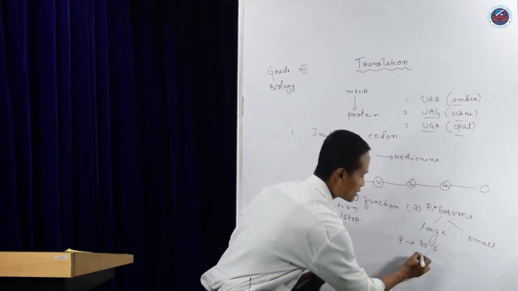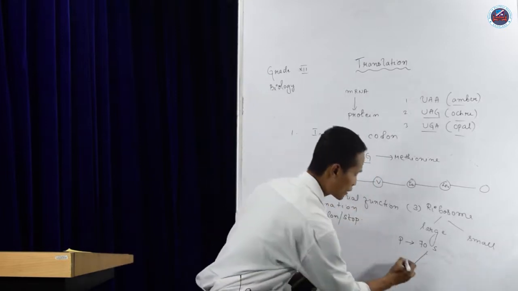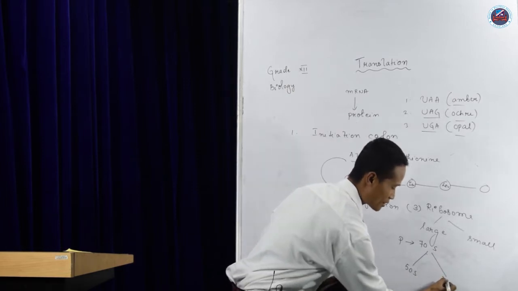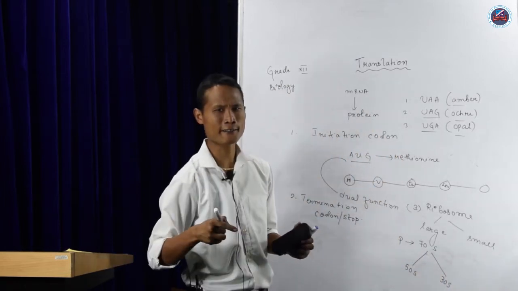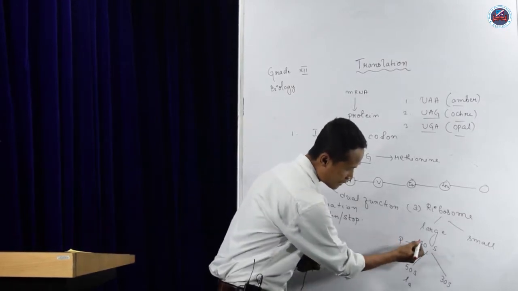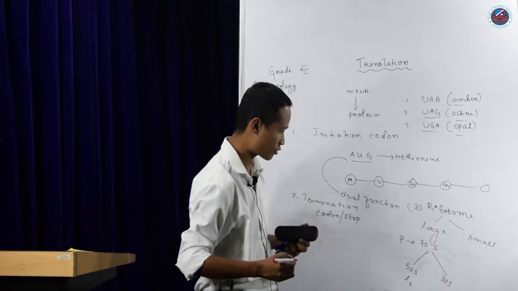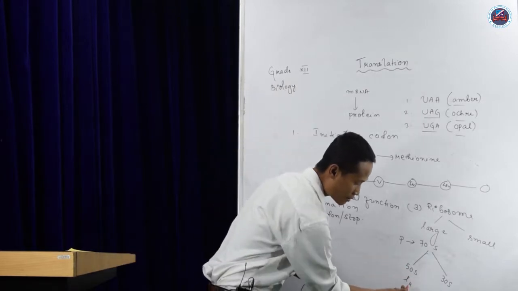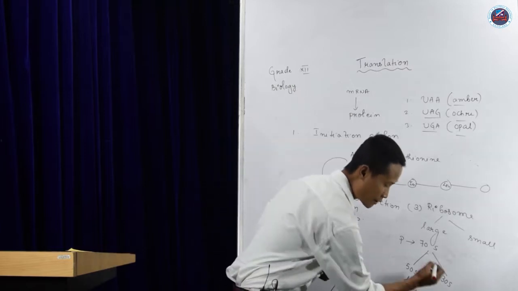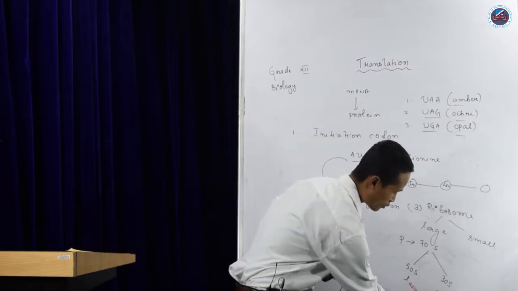It means that it is divided into a large subunit of 50S and a small subunit of 30S. We are not adding or subtracting, these are sedimentation coefficients. So in prokaryotes 70S, with 50S the large subunit and 30S the small subunit.